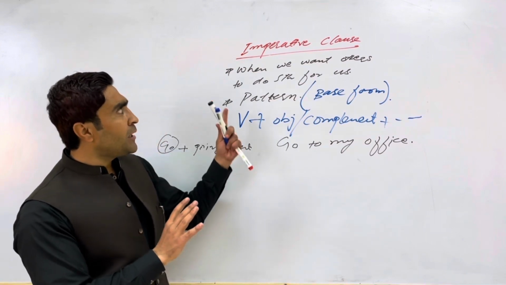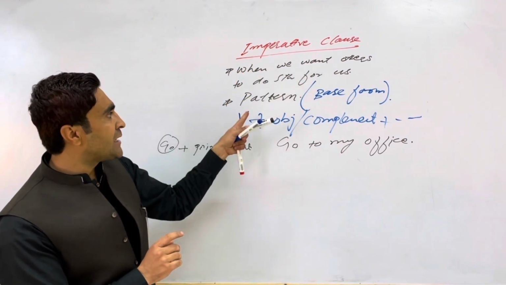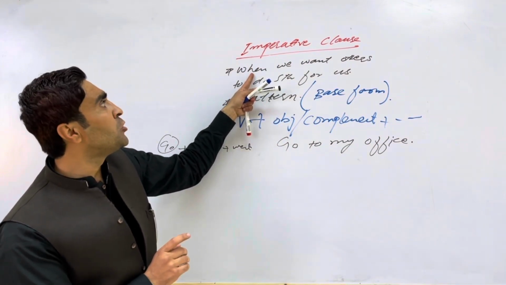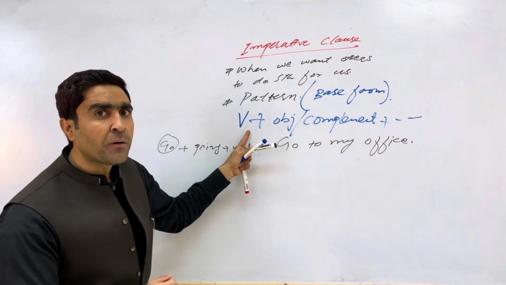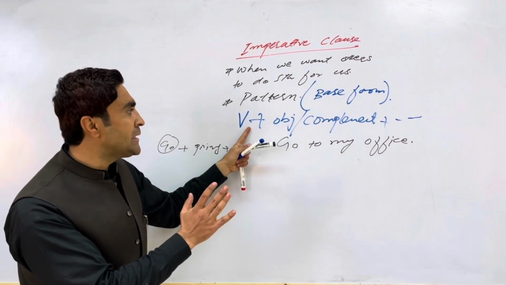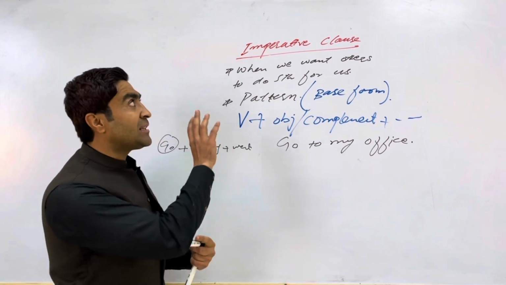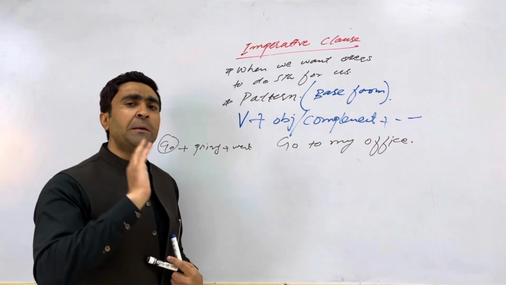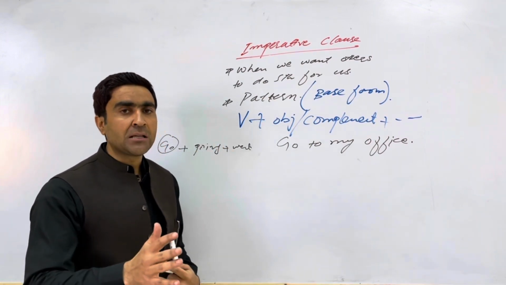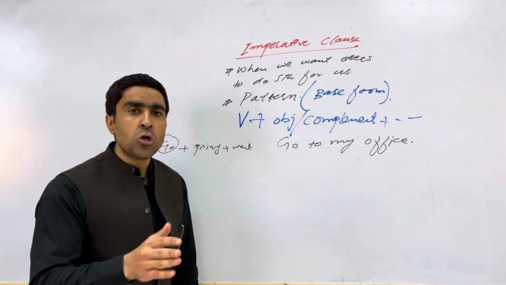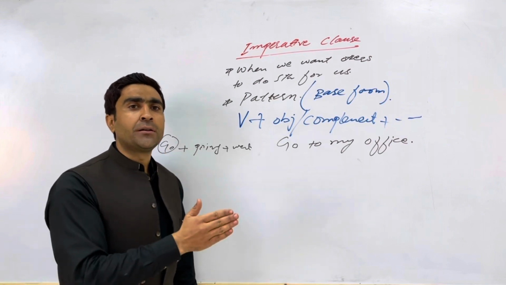So the imperative clause says that when you want other people to do something for you, you have to use the first form of the verb at the very beginning of the sentence, plus object and the rest of the sentence, for example. Okay? So that's called the imperative clause. The direct imperative clause is often used in speaking rather than writing.